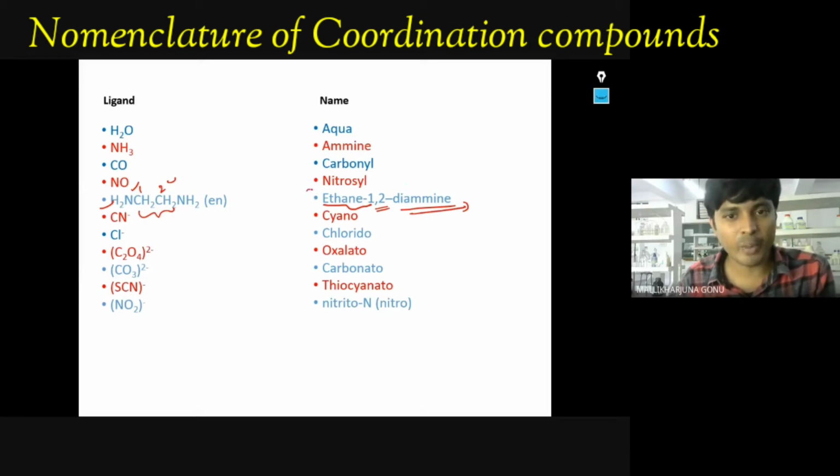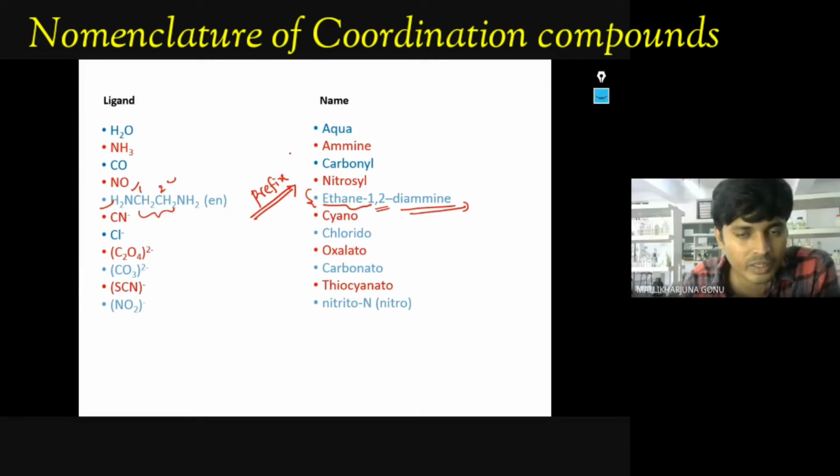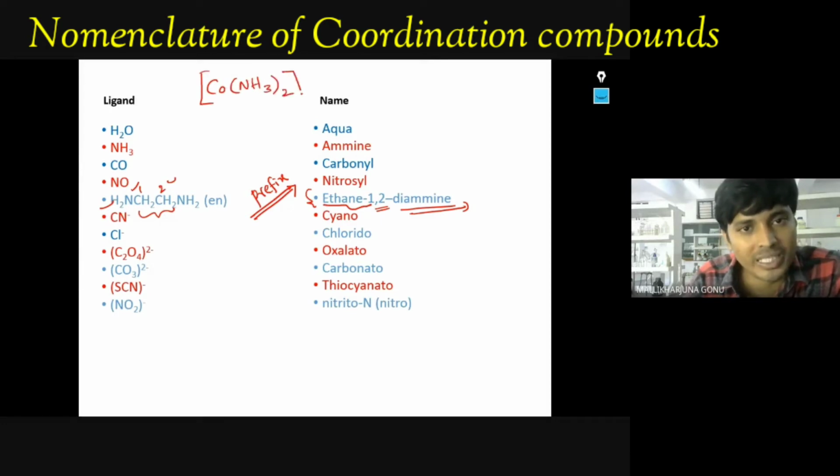If this type of compounds are there, which type of prefixes do we use in coordination compounds? Vidisha, which type of prefixes do we use? Do you remember? So, for example, if this type of compound is Co(NH3) twice, this is called diamine, because the name of NH3 is amine.